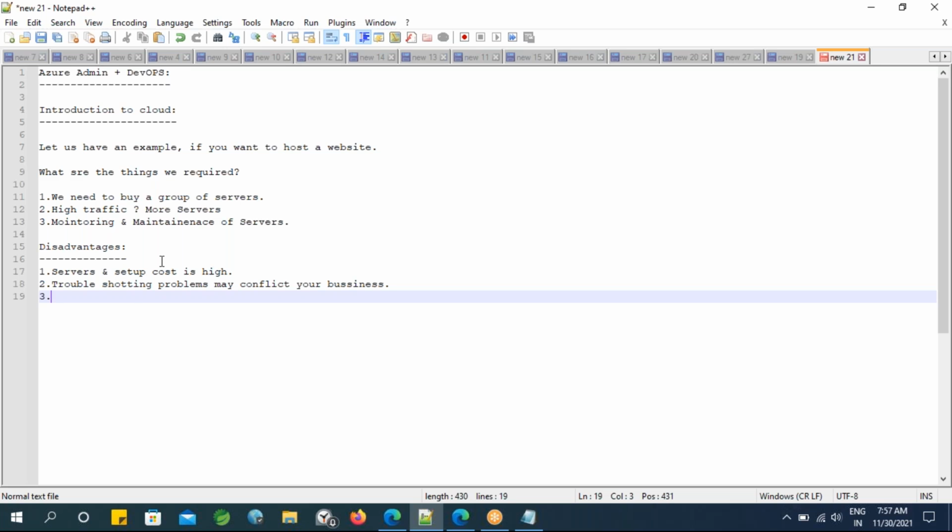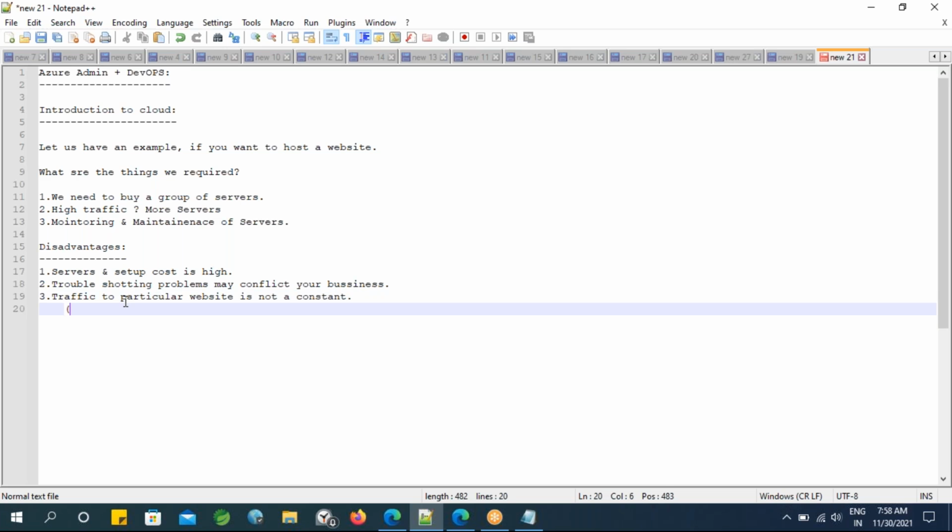Okay, so what is the third point? Traffic to a particular website is not constant. What I mean to say is, sometimes high and sometimes low, so that servers may be in idle state.